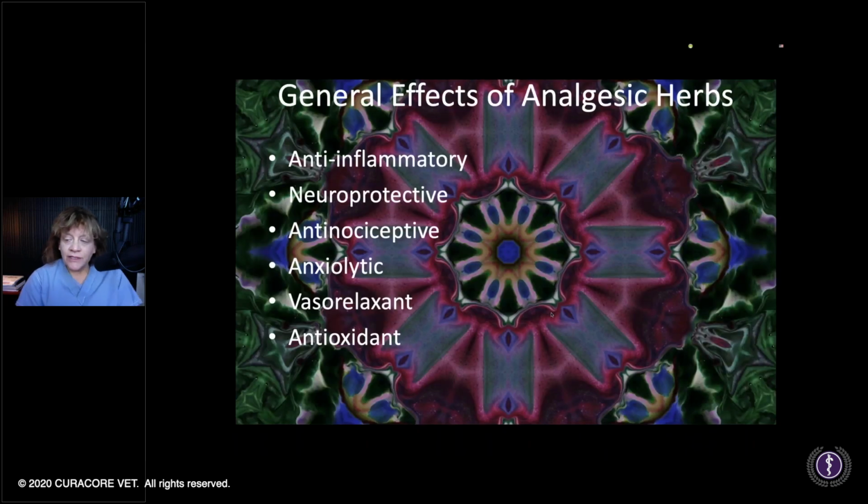So, general effects of analgesic herbs, it's also another thing, because the beauty of the polypharmacy inherent in a plant is that you can have multiple mechanisms of action. It's not just, oh, I'm going to inhibit these inflammatory pathways or this specific one. It's, again, like many different herbs fill this, but cannabis is a nice one as an example. Has anti-inflammatory effects, neuroprotective, is anti-nociceptive, anxiolytic, vasorelaxant, and antioxidant, all those being important for proper pain control.